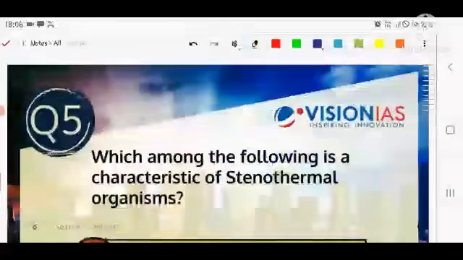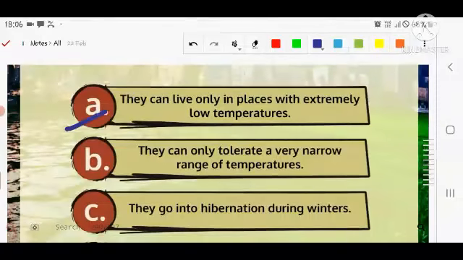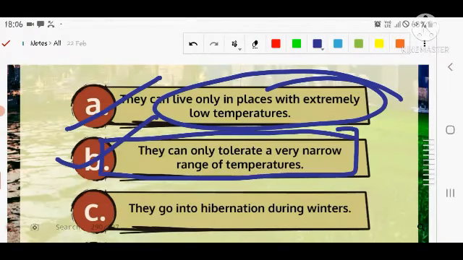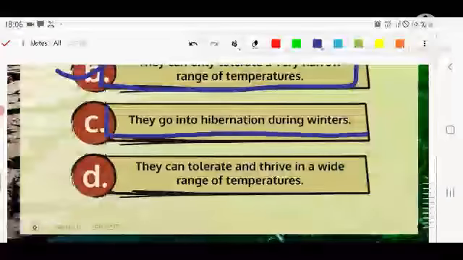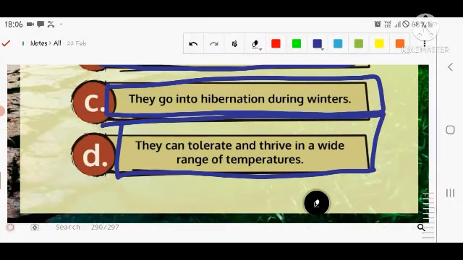I again repeat the question: which of the following is a characteristic of the stenothermal organism? They can live only in a place with extremely low temperature. Number second, they can only tolerate a very narrow range of temperature. They go into hibernation during winter. Number four, they can tolerate and thrive in a wide range of temperature. Let's see the next question.